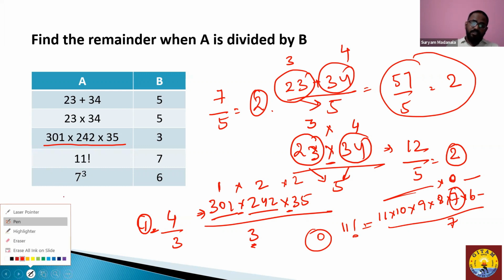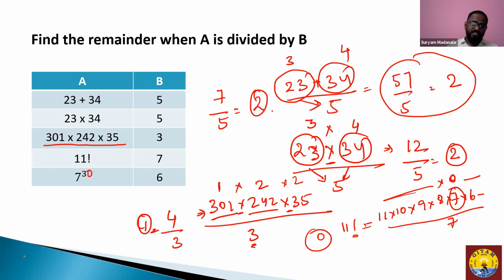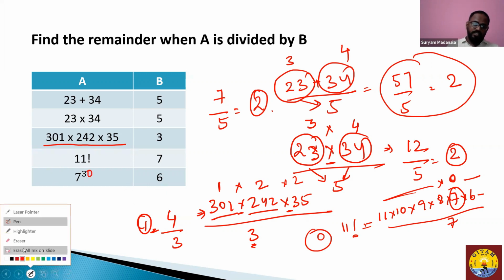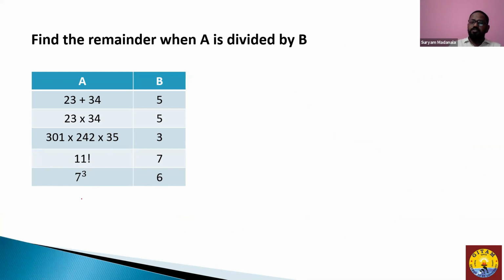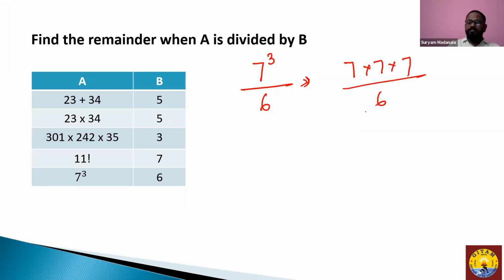Now, when the question comes like this, 7 cube divided by 6, or probably 7 to the power of 30 divided by 6. If I change the question this way, let's see what happens. We will work with 7 cube, and then we will work with 7 to the power of 30 as well. So when they're asking us to divide 7 cube by 6, now I write it in this way.